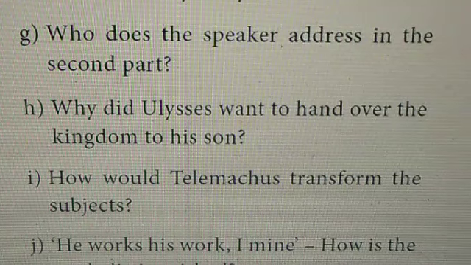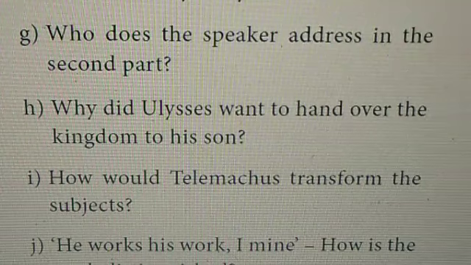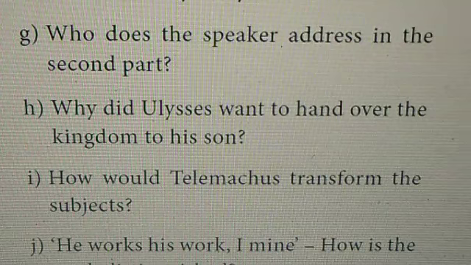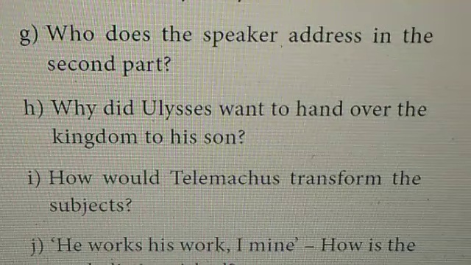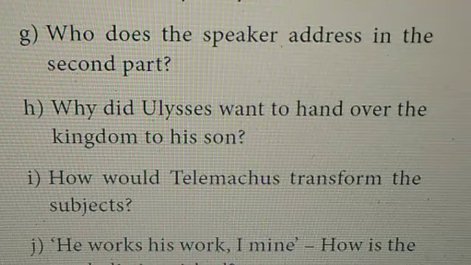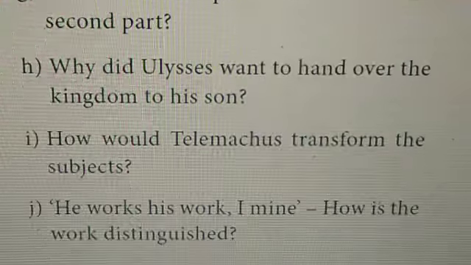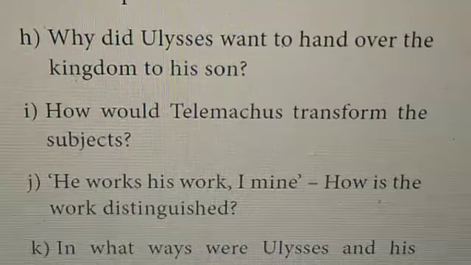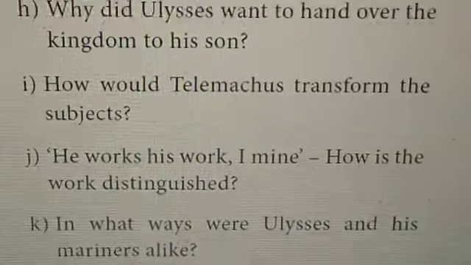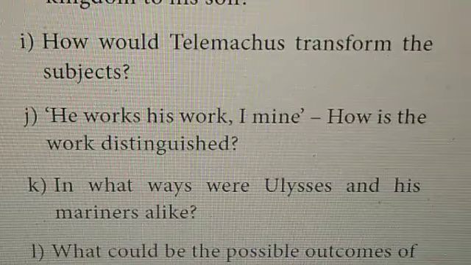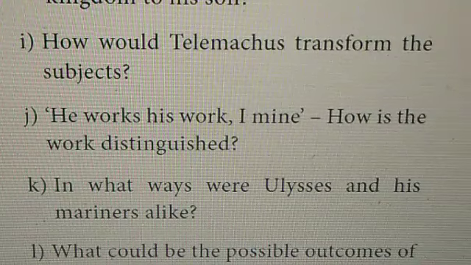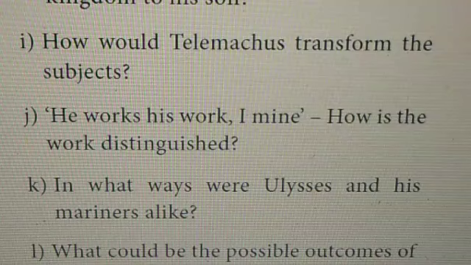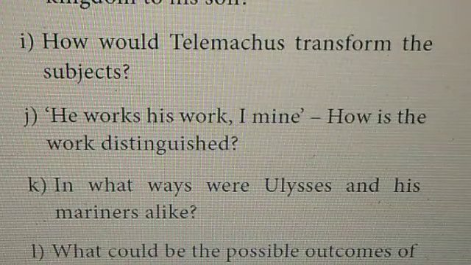Question H. Why did Ulysses want to hand over the kingdom to his son? Ulysses wanted to hand over his kingdom to his son because he felt that he would fulfill his duties towards his subjects with care and prudence. Now question I. How would Telemachus transform the subjects? Telemachus possesses patience and has the will to civilize the citizens of Ithaca in a tender way.